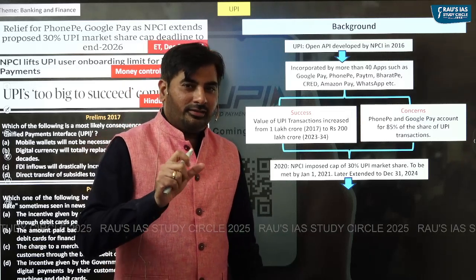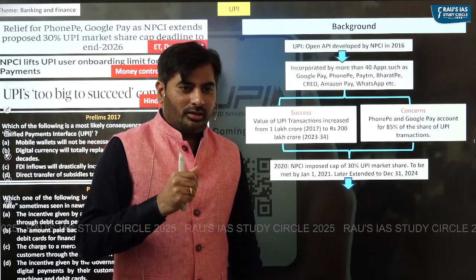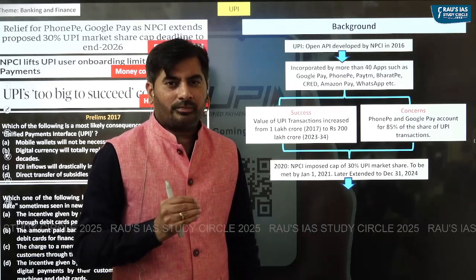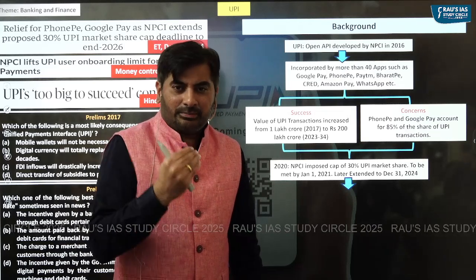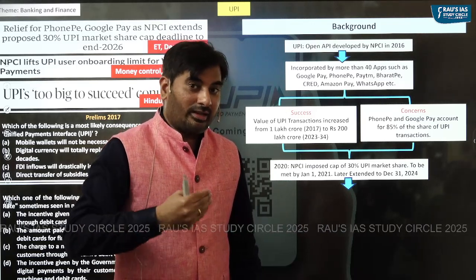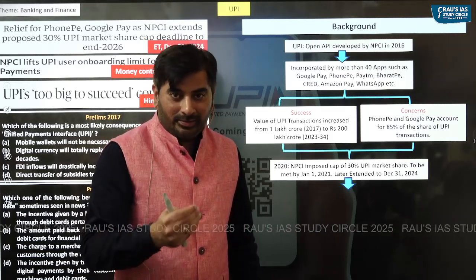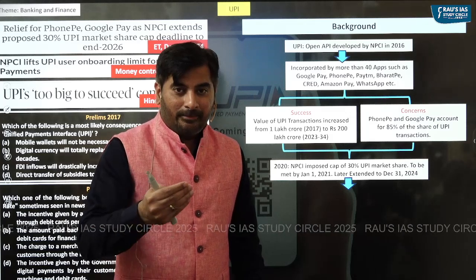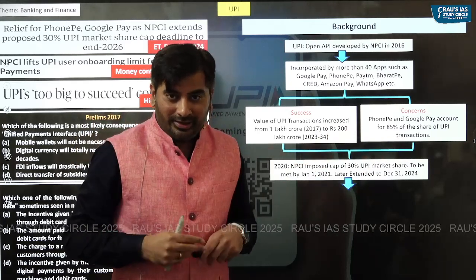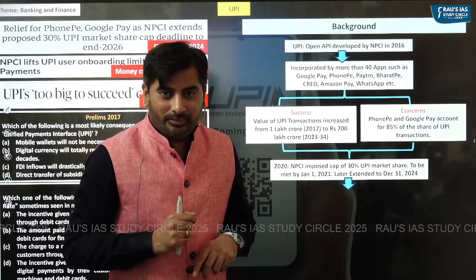So clearly, there is a concentration risk. What kind of concentration risk? Imagine just two mobile apps are processing more than 85% of transactions. If by chance something happens to these two apps, then whatever success we have had with respect to UPI payments will go to waste. So ideally, UPI transactions should take place through diversified third-party apps, and we should not be dependent upon two to three mobile apps.